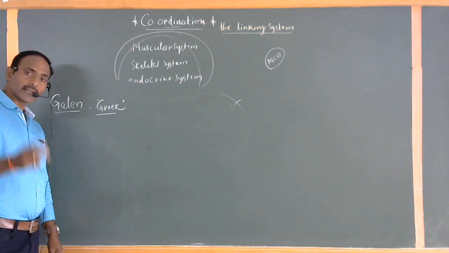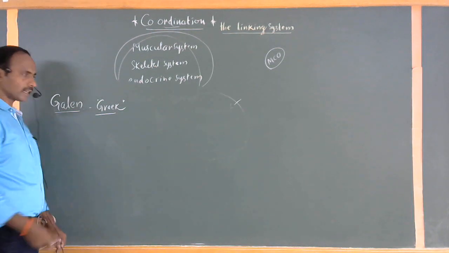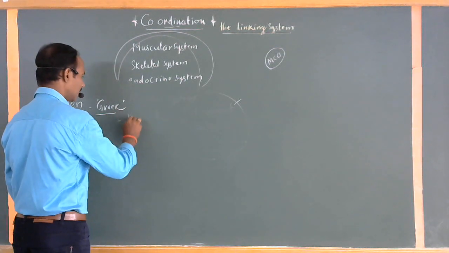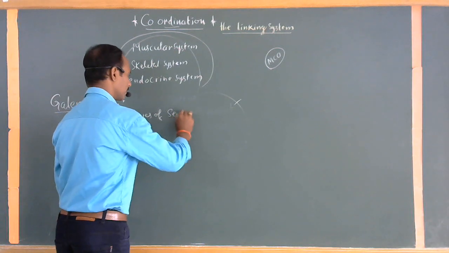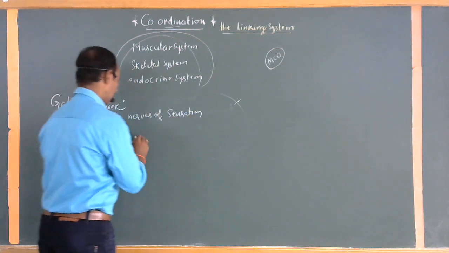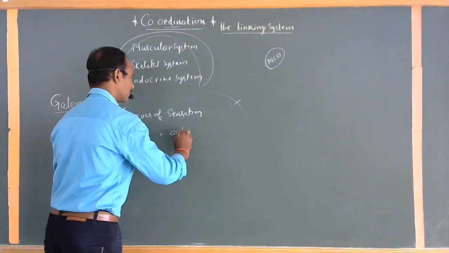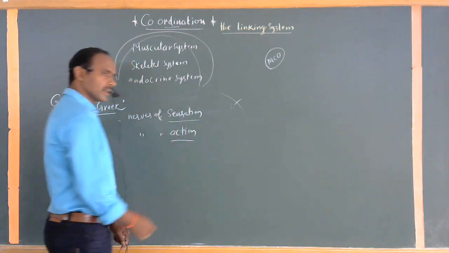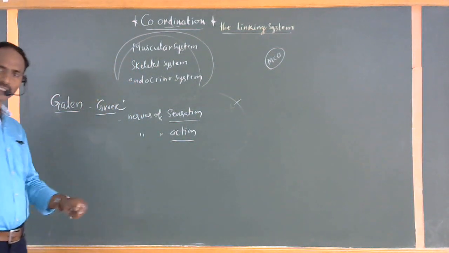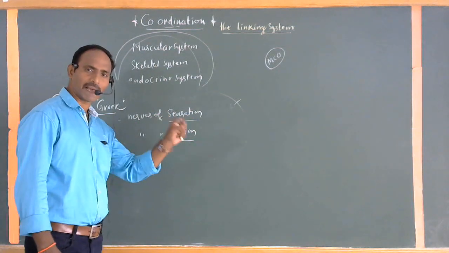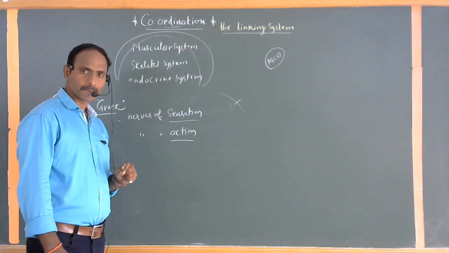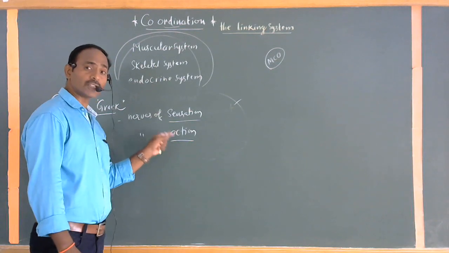In our body, there are two kinds of nerves present: the nerves of sensation and the nerves of action. The first one gives sensation to our body, whereas the second one is commonly called the nerves of action.